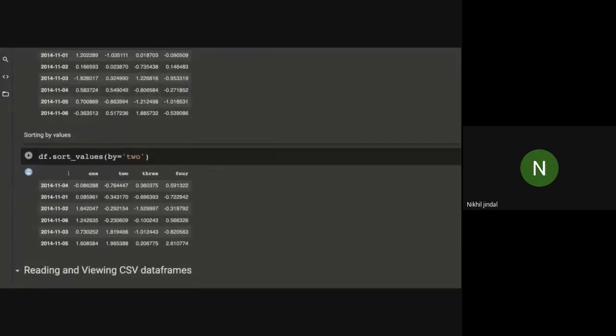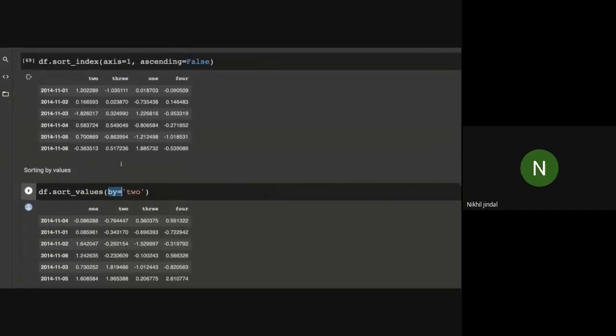Now we are sorting this data frame using sort values. Here I'm using the by parameter, which will ask which column you want to sort this data frame with respect to. So I pass the parameter 2 here. It will sort the values of the data frame in ascending order, because I have not passed ascending as false. By default, ascending is set to true. If you want to print the data frame in descending order, you just have to pass this.